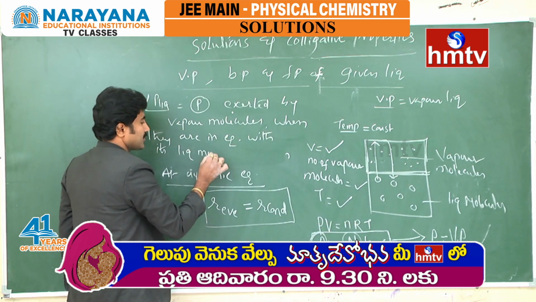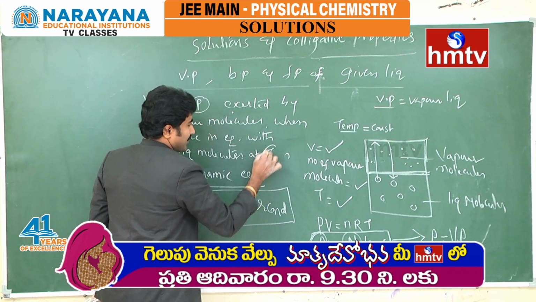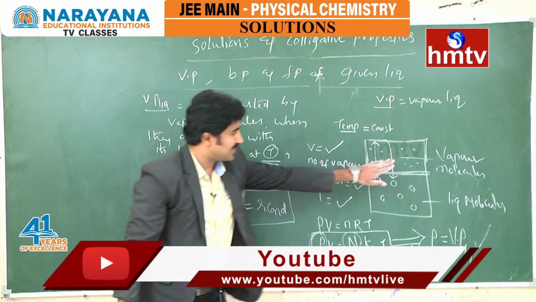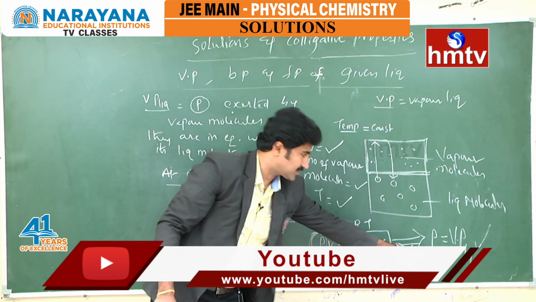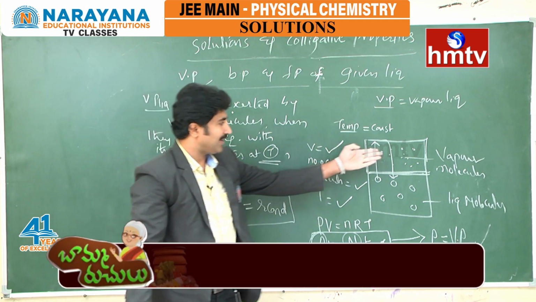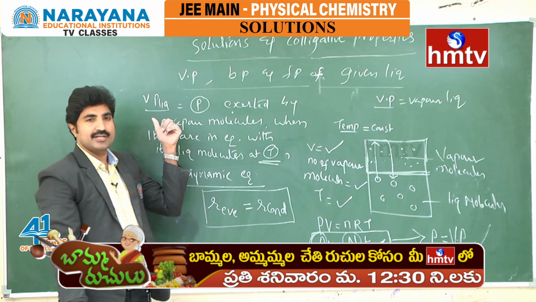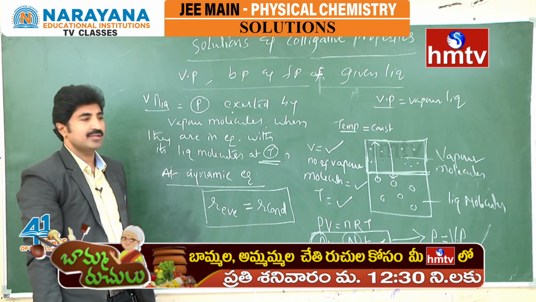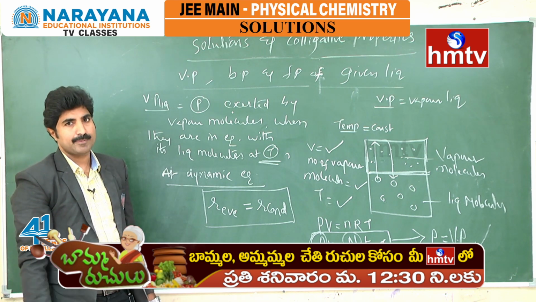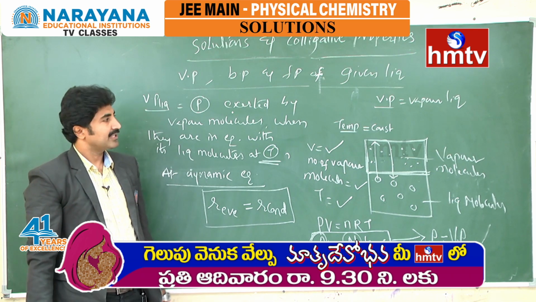With the liquid molecules at a given temperature, this is the vapor pressure of the liquid. The pressure exerted by vapor molecules, we already calculated this pressure. The pressure exerted by vapor molecules when they are in equilibrium with their liquid molecules at a given temperature is defined as the vapor pressure of the given liquid at that temperature. Like this we can understand vapor pressure. For every liquid there is a definite vapor pressure at a given temperature.